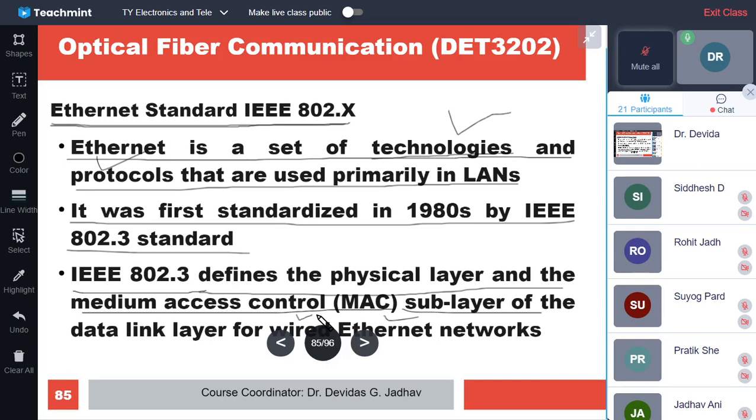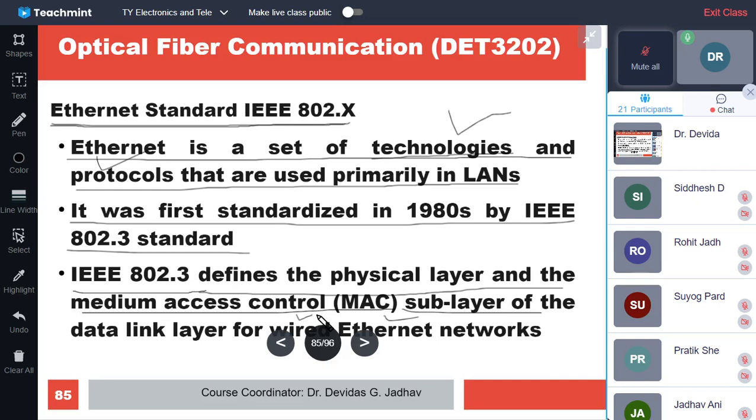As we have seen in SONET, the physical layer is the photonic layer, and the other layers are the line layer, the path layer, and the section layer. So three layers are there.